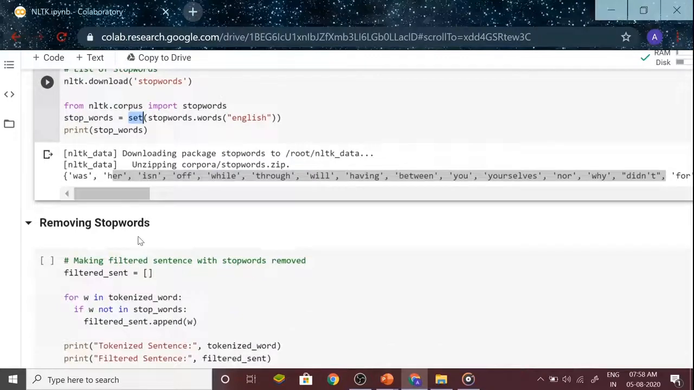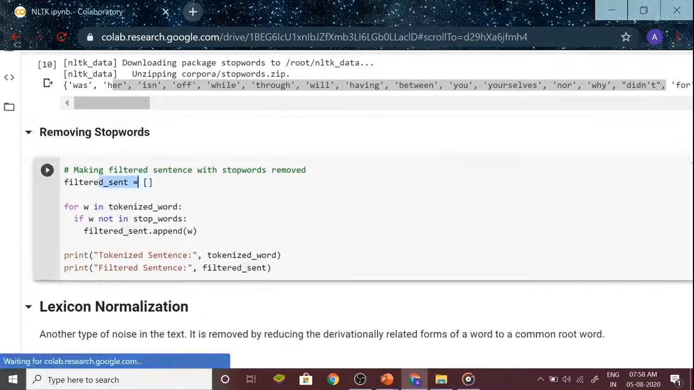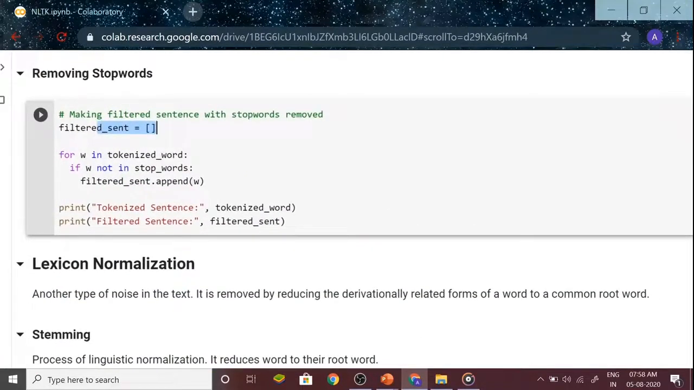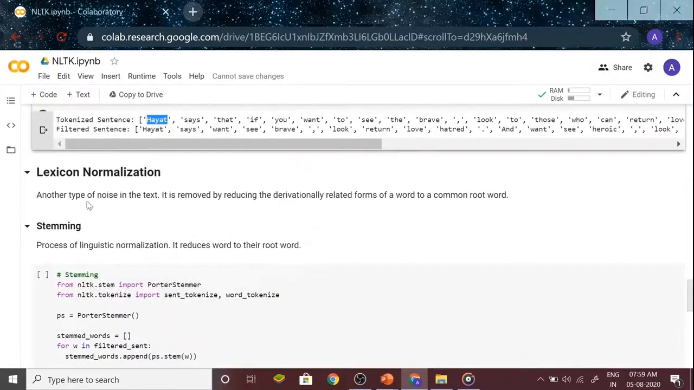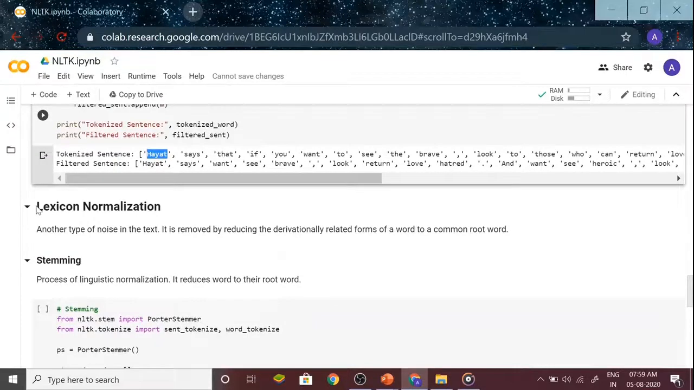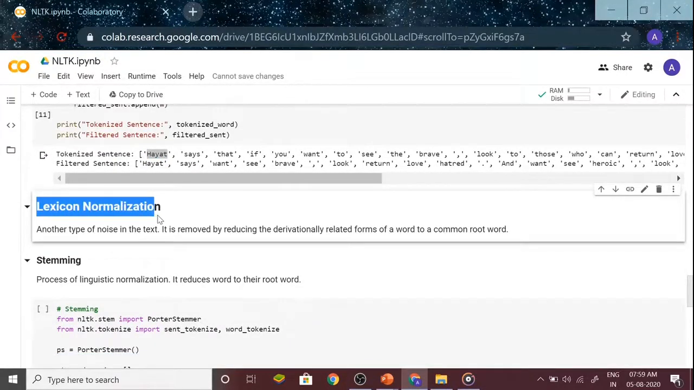How can we remove them? Initializing an empty list. If w is not in stop words, append the word. Earlier the tokenized sentence, now the filtered sentence. These stop words are one of the noises that are in the corpus. There are other kinds of noises as well. To remove them, we can use lexical normalization, which is used to remove derivationally related forms of a word.